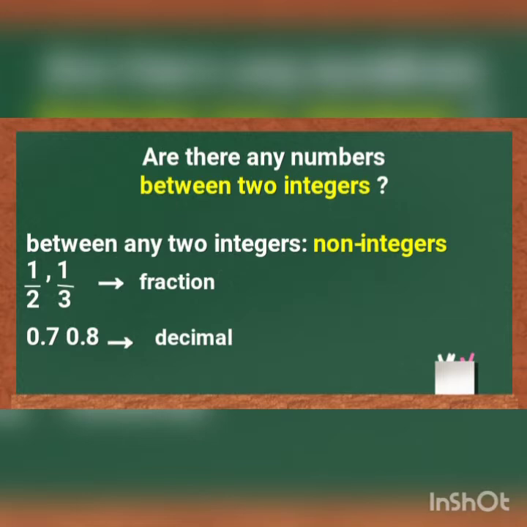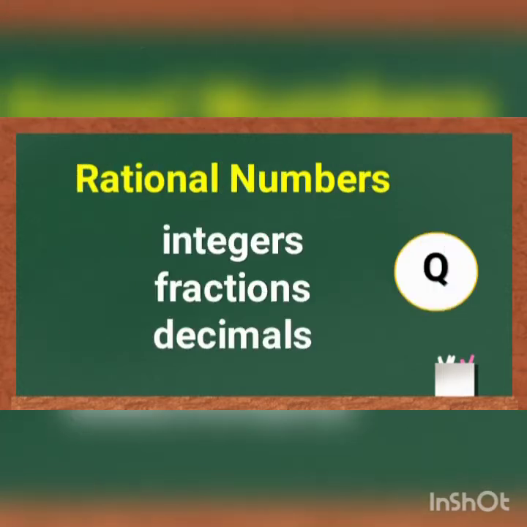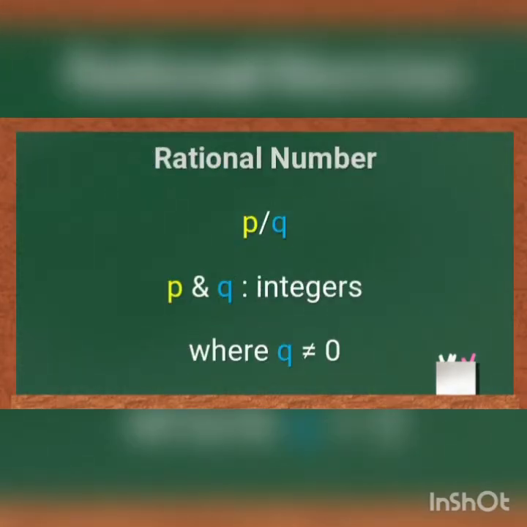This entire set of integers, fractions, decimals is known as rational numbers and they are denoted by the letter Q. Any rational number can be written as a fraction p by q, where p and q are integers. The only restriction is q not equal to 0. Any number divided by 0 is undefined.